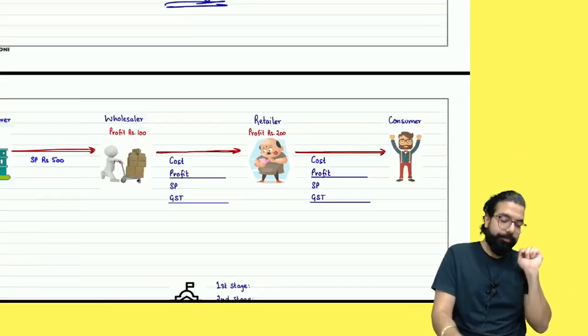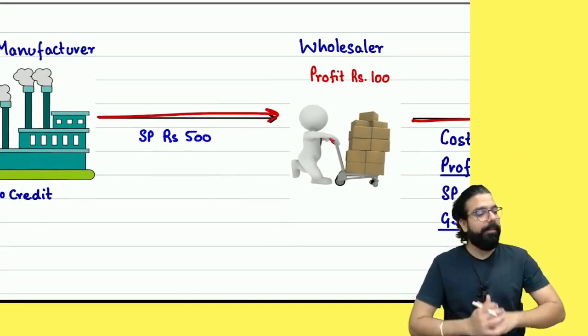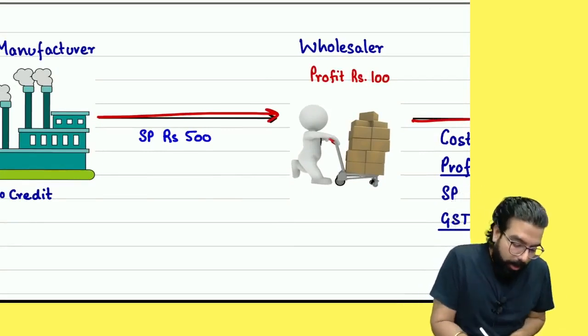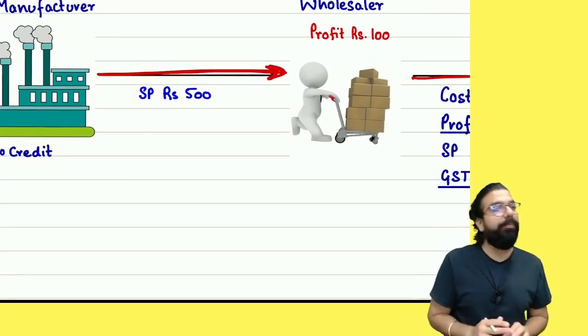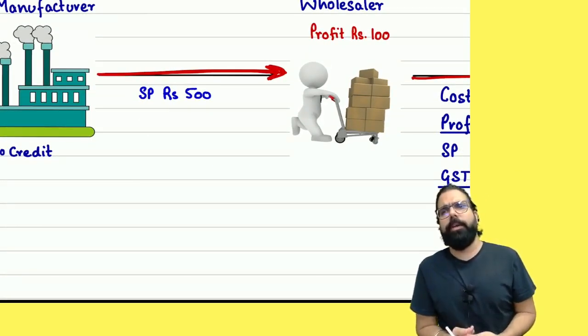GST. Okay. Let's understand how GST works. One person sold the goods to the wholesaler. I sold the goods at 500 rupees. Everyone straight?